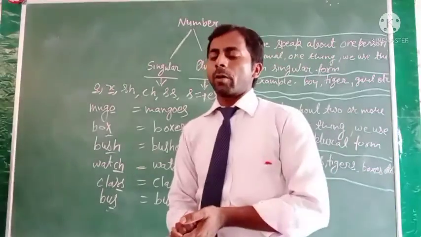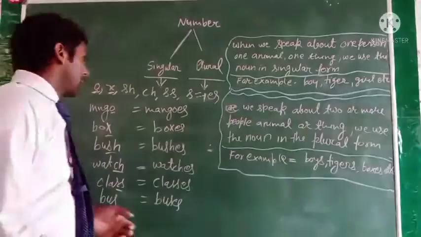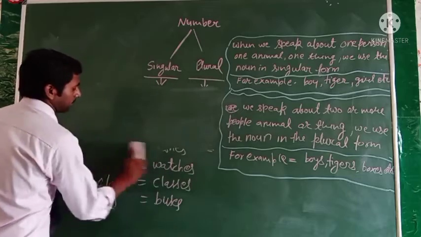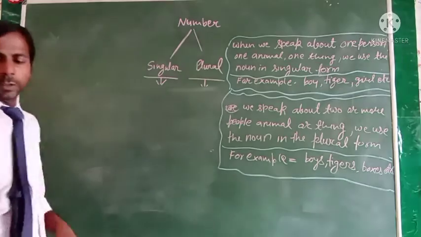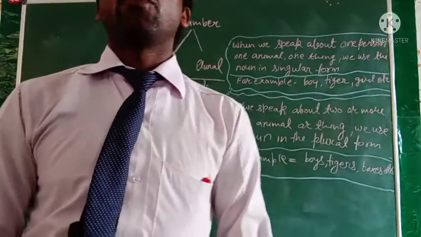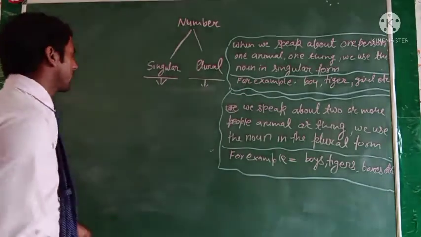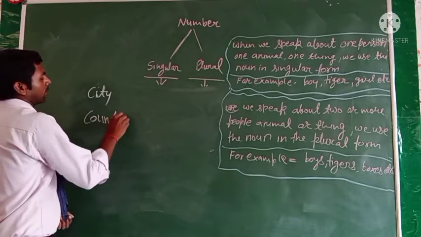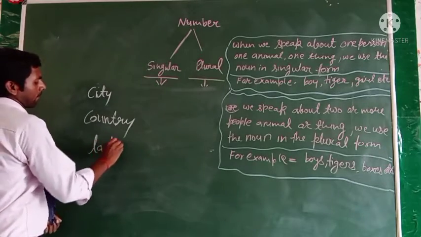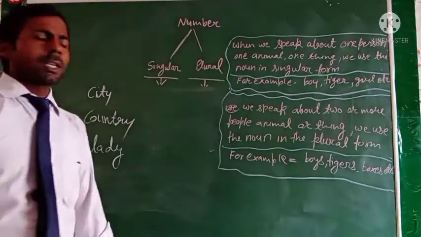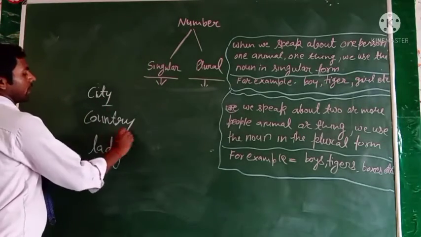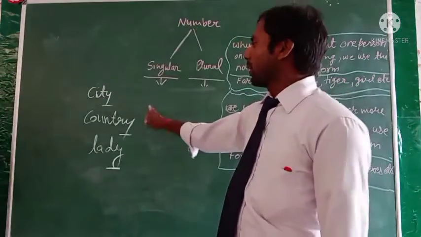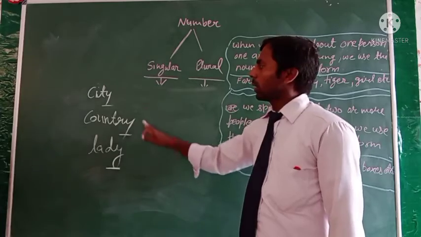Now next we talk about when the noun word has y. If the noun word has y at the end, for example city, country, lady. Okay, you can see here is the y at the end of the noun word.